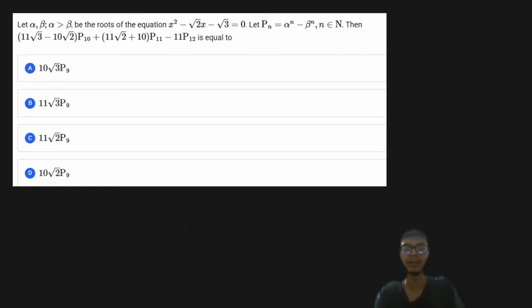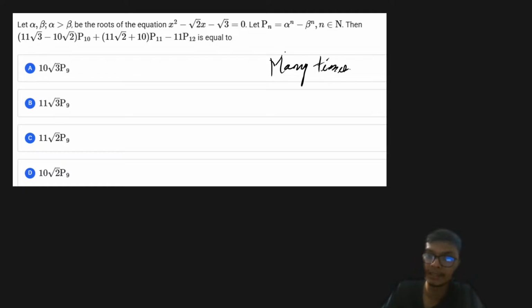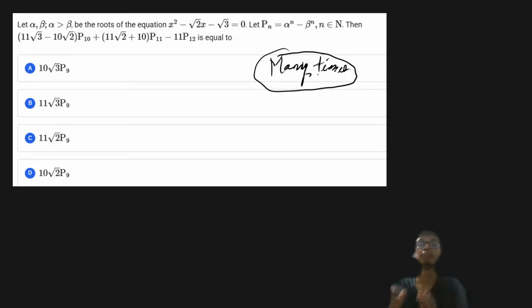Okay. So now we have the most important problem that I wanted to discuss, and this is a problem based on the recursion relation. Now this type of problem has been asked many times. I'm not going to solve this question entirely. Rather, I will give you the idea on how we are going to solve this problem, right? This question has been asked many times.